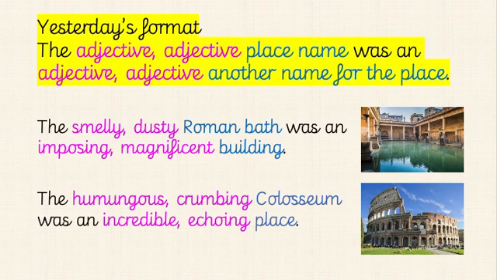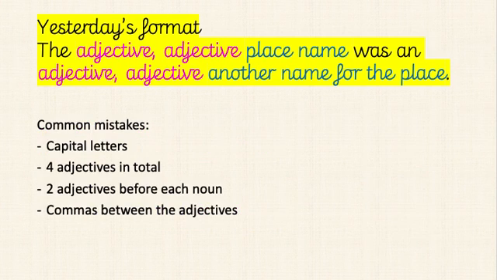So the Colosseum and the Roman baths are the place name up here. We have two adjectives describing them before we put the place name. And then we have two more adjectives describing them and another word for that place. So building is another way of saying Roman baths, a more general way. And place is another way of saying the Colosseum in a more general way. And we've got incredible and echoing. Those are our two adjectives before place. Okay. So at any point, if you want to pause this video just to have a little look over it and make sure you understand it, you're very welcome to do that.